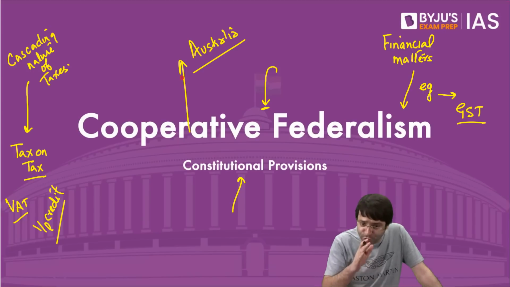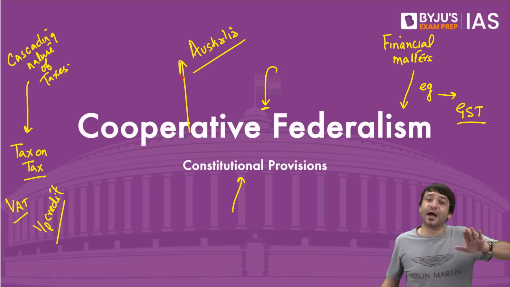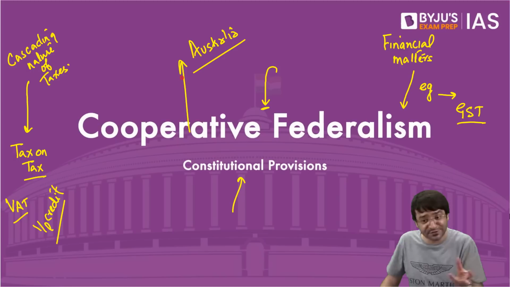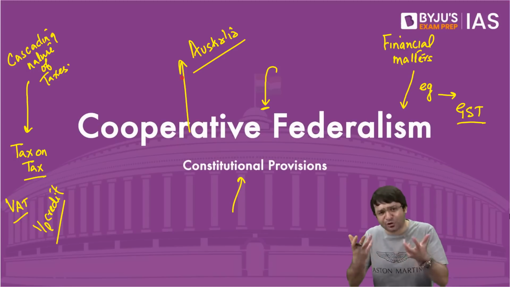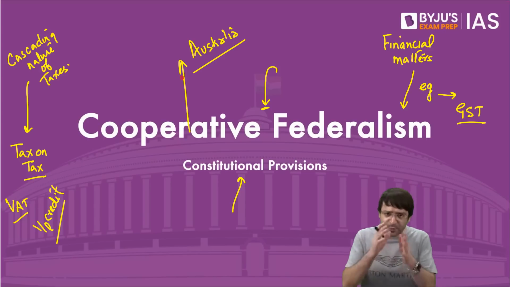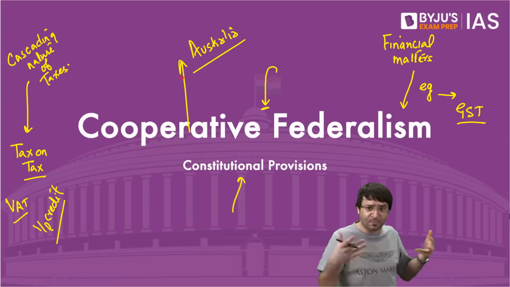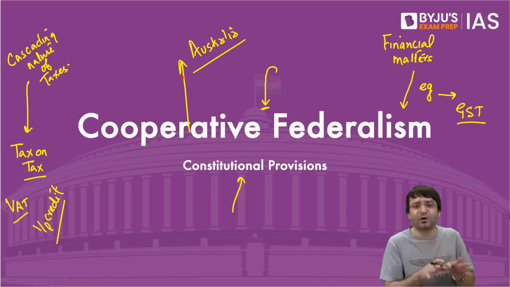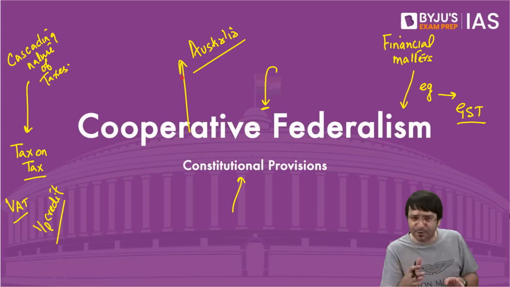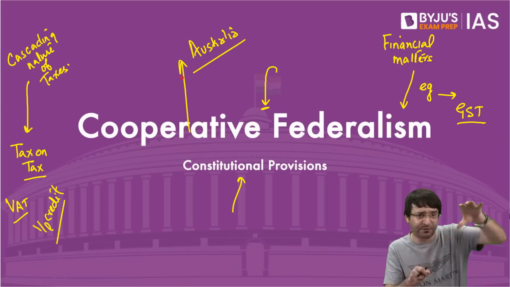There are some constitutional provisions of creating this cooperation, and there are some extra constitutional provisions which facilitate this cooperation. That means there are some things mentioned in the constitution itself which we can say point to cooperative federalism, where center and states are cooperating with each other. And apart from that, there are some extra constitutional provisions as well. Those provisions which are not mentioned in the constitution, but which facilitate the cooperation between center and the state.